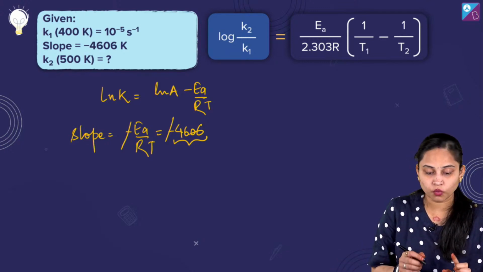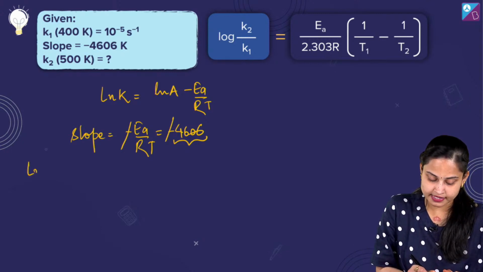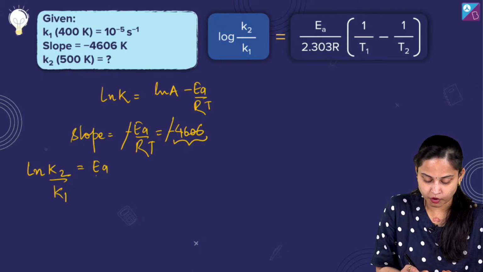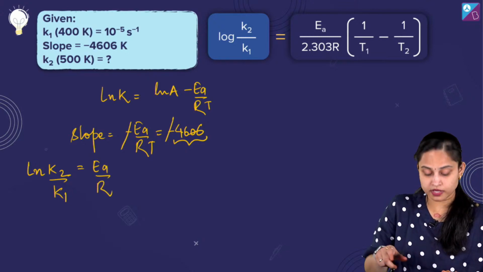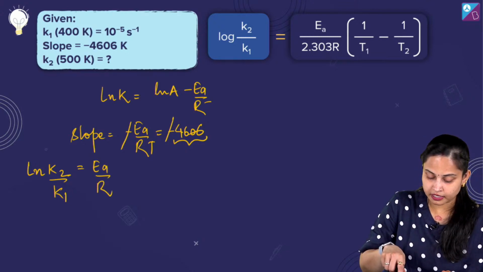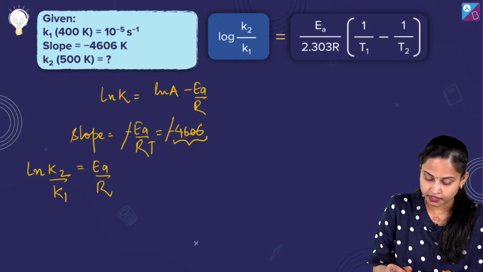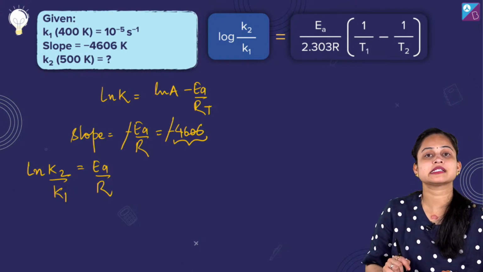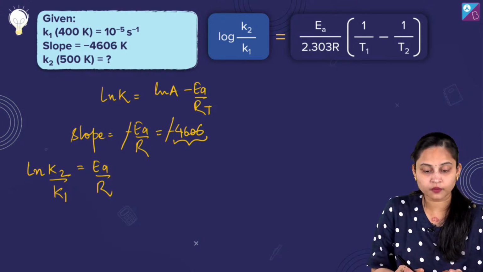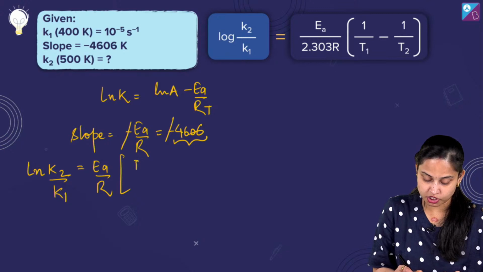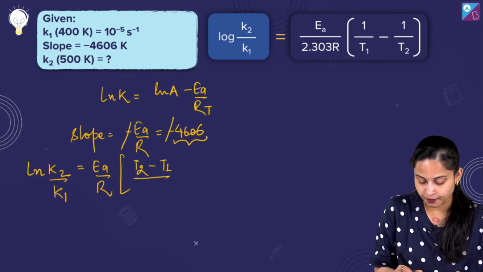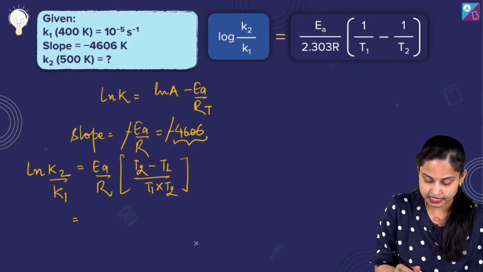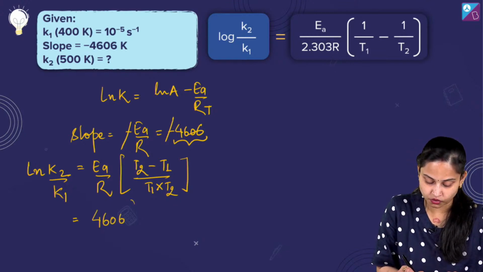Now we know one thing, that it's ln K2 by K1, okay, equals to EA upon R. एक minute, we did a mistake. Okay, the slope is minus EA upon R. So EA upon R we are having, and then it will be T2 minus T1 upon T1 into T2. Substitute the values and get the results. EA upon R is 4606. What is T2?